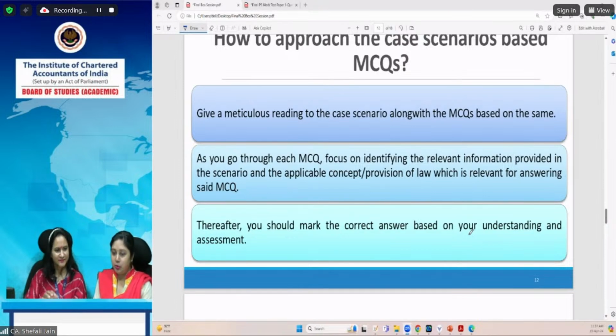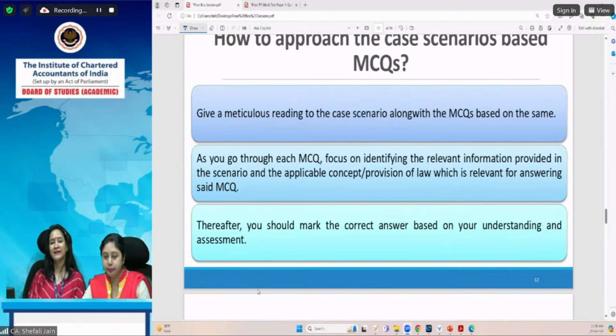Yes, Vali, please proceed. How to approach the case scenario based multiple choice questions. We will advise you to give a meticulous reading to the case scenario along with the MCQ based on the same. Now, when we advise you to give a reading, I will advise you to just give a quick reading first of all, and just think while reading it, what all facts, what all provisions are applicable in the case scenarios. That is very important.